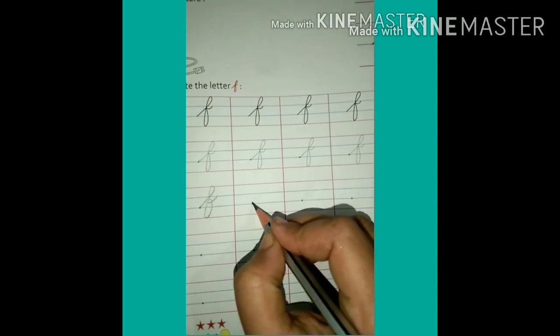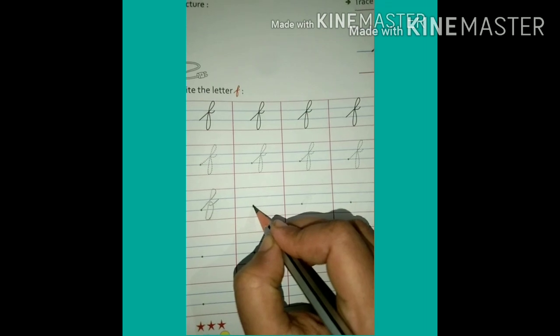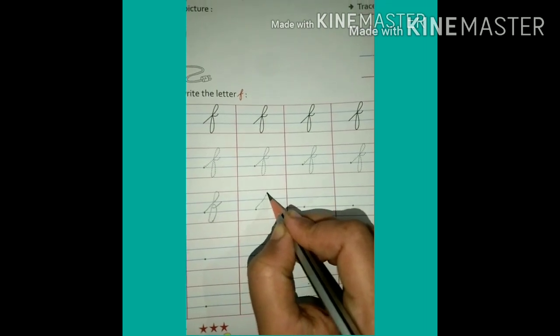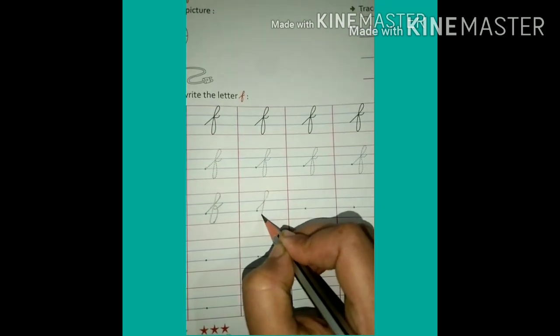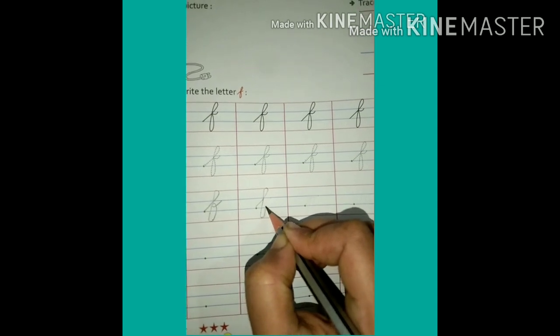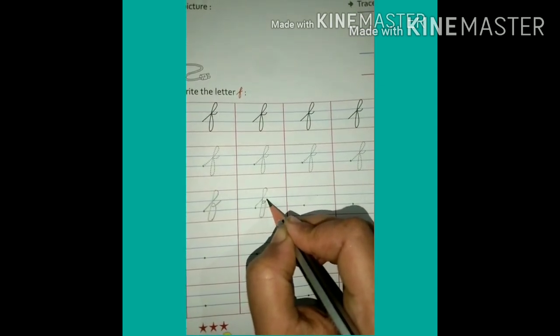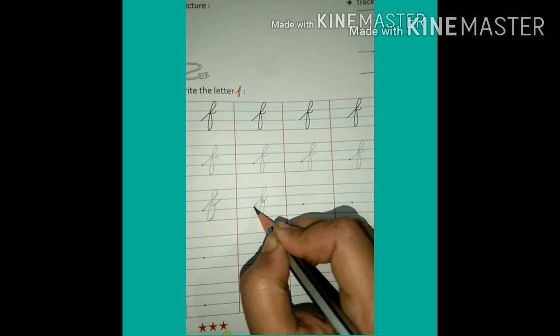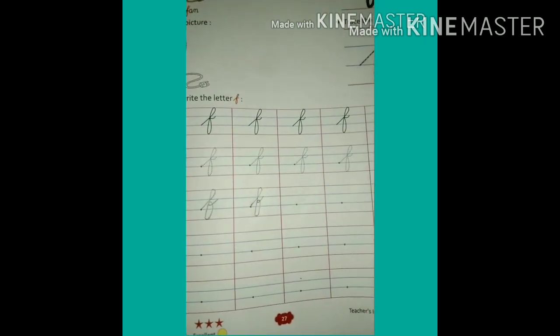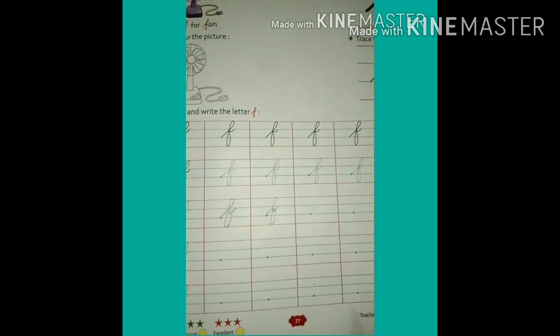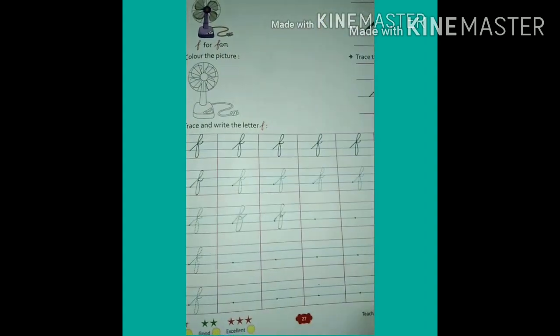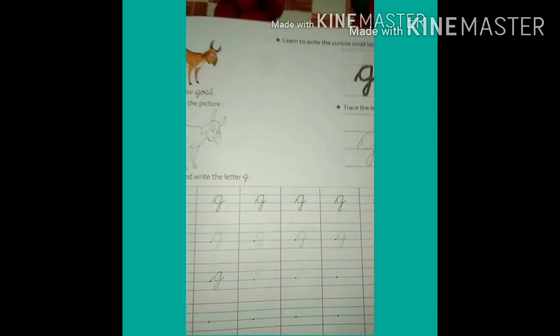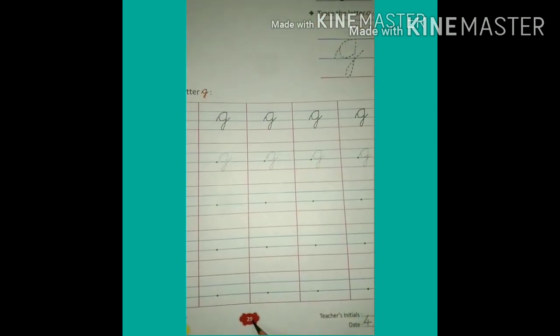One F I have written, and you all know, children, how to write F. In your previous class you have learned this. See how I am writing this? This letter is F. Understood? And yes children, color this fan according to the picture. Now open the next page, which is page number 29.